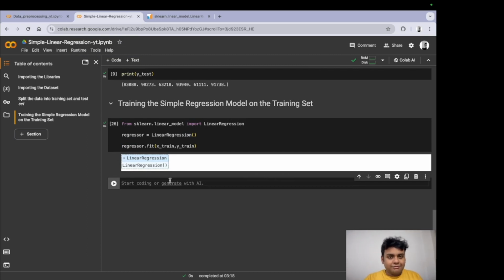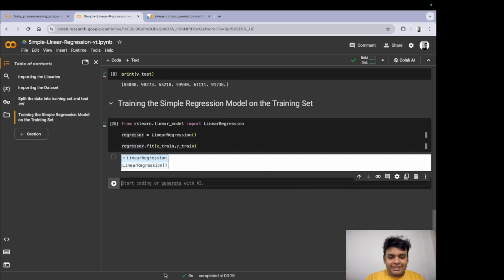Now, this is totally fine. This is what you get when the regressor model is trained on the simple regression model. So it's a linear regression. The object is trained on that. So now everything that we are going to do is on this regressor object.